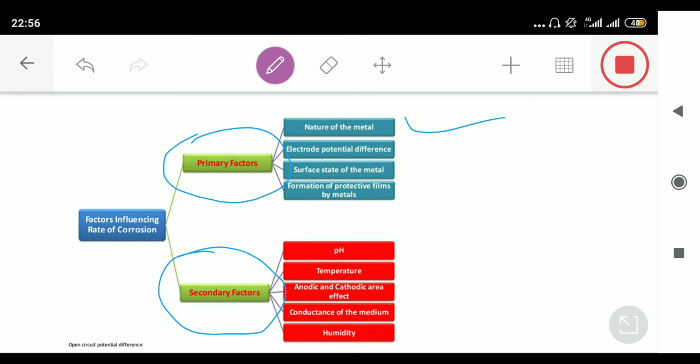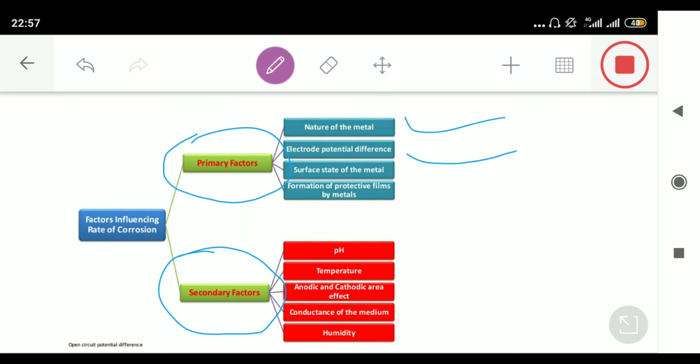Now the second primary factor responsible for corrosion is electrode potential difference. This is very specific because this is what happens in galvanic corrosion. How it works: if two metals are kept in contact, then the rate of corrosion depends on the electrode potential difference between the two electrodes, right?